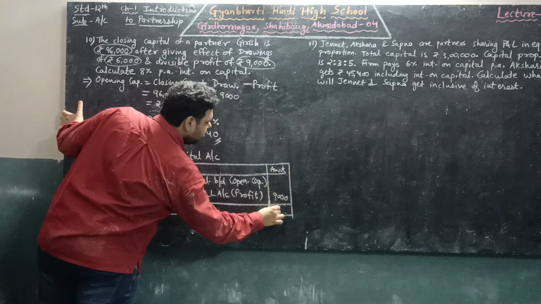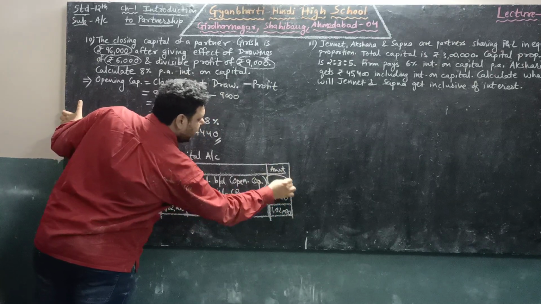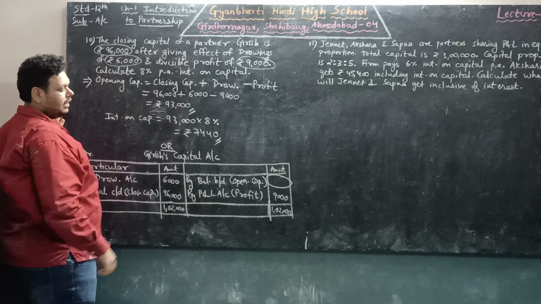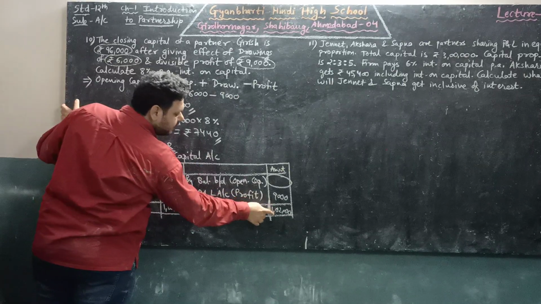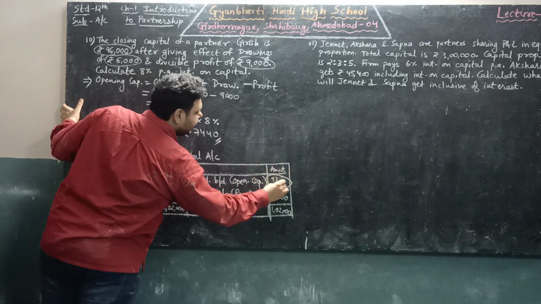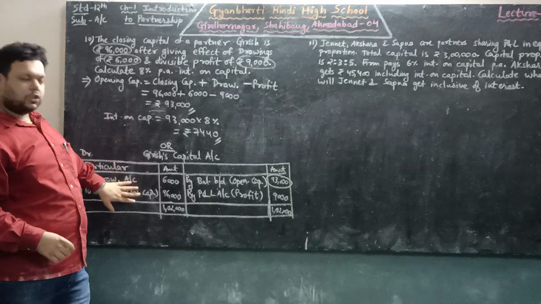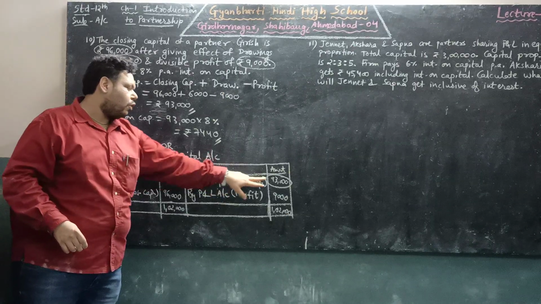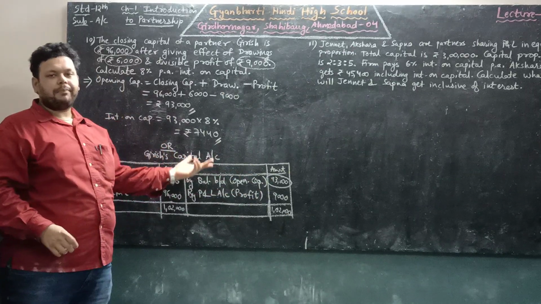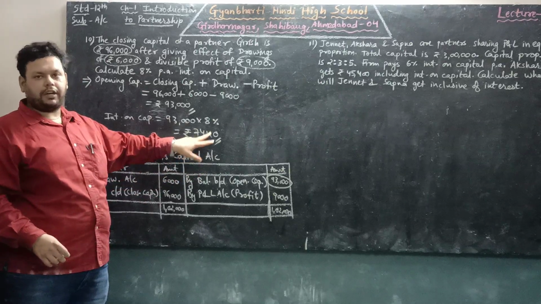We are not having the entry of opening balance, that is opening capital. So after subtracting 9,000 from 1,02,000, we will get 93,000. We can solve the sum by any one of these two ways. 93,000 is our opening capital, then 8% interest on capital will be rupees 7,440.